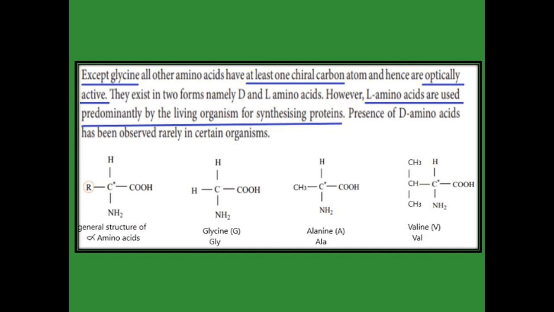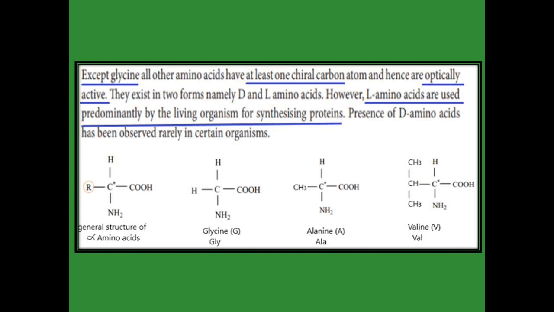The general structure of an amino acid is: around the central carbon it has one H, on one side COOH, on one side NH2, and on one side R, that is an alkyl group. Based on the alkyl group there are different types of amino acids. The first amino acid is glycine. The R is replaced with hydrogen.